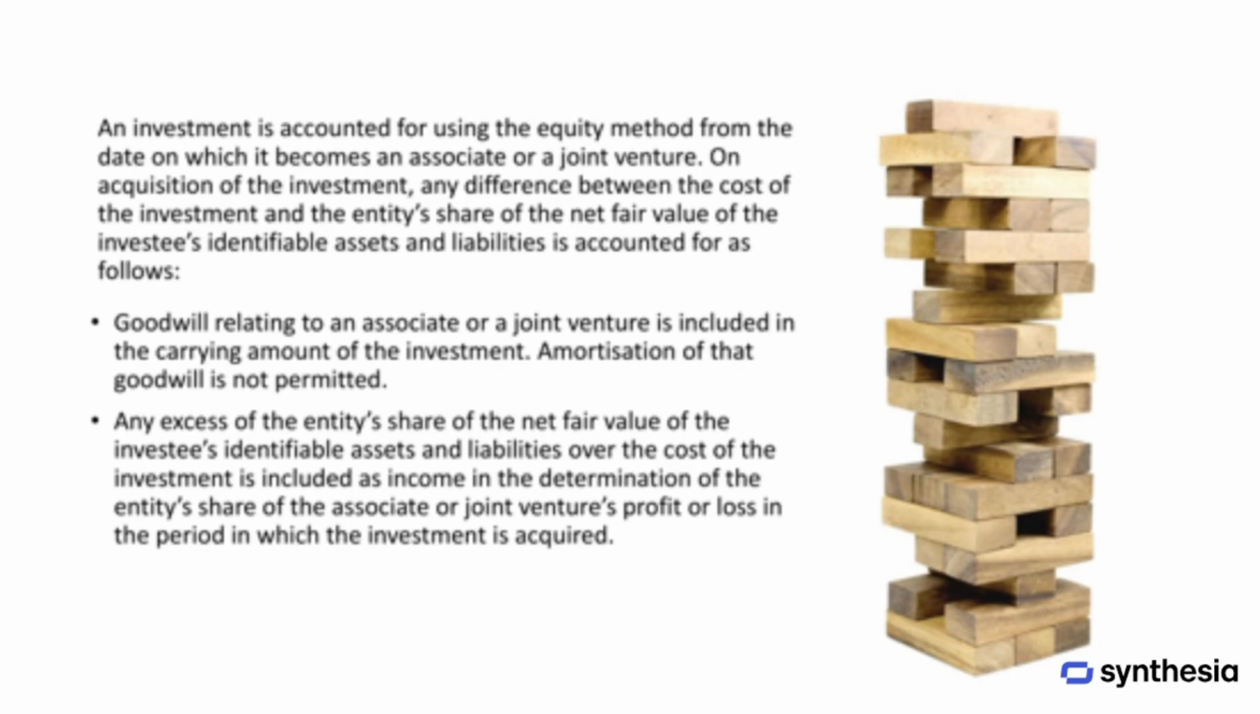An investment is accounted for using the equity method starting from the date it becomes an associate or a joint venture. When acquiring the investment, any difference between the cost of the investment and the entity's share of the net fair value of the investee's identifiable assets and liabilities is treated in a specific way. Goodwill related to the associate or joint venture is included in the carrying amount of the investment. However, amortization of that goodwill is not allowed.